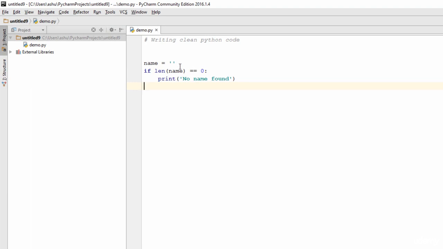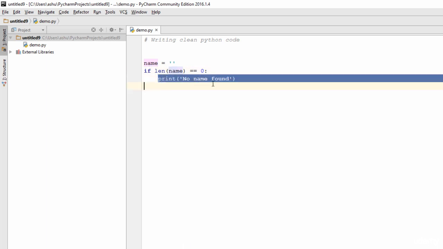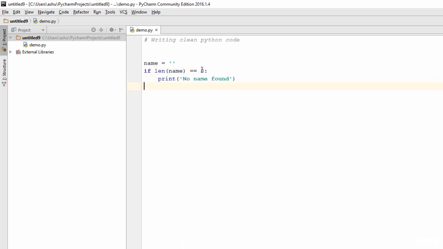So in this condition, what we are doing is checking if the length of this name variable is equal to 0, and if this is equal to 0, then we are going to execute this statement. But this is unnecessary here because the if statement actually checks if the result of this statement is 0 or 1. So if the value is 0, that means the if statement turns out to be false and this code is not going to be executed. And if the condition actually matches, then the result of this if statement is non-zero, or 1.